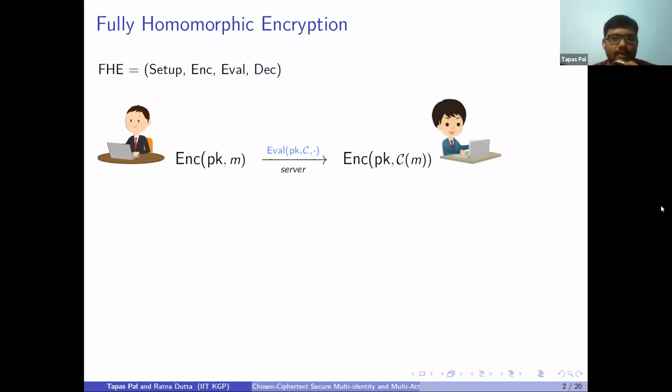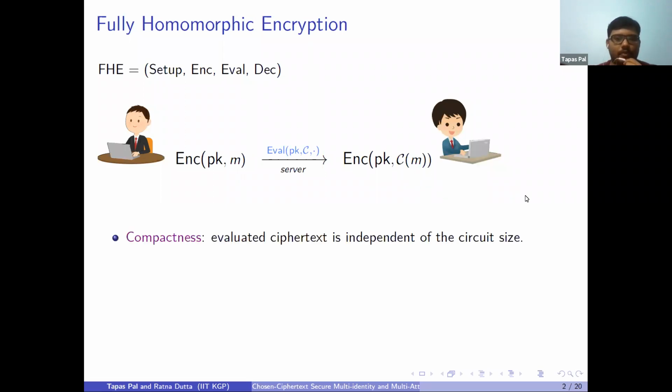Each user encrypts their messages and uploads their ciphertext to the server, so that we can delegate the server to compute our ciphertext over a circuit C. Any decryptor who has the secret key corresponding to the public key pk can learn this C of m. C of m means the circuit evaluated on the message m.